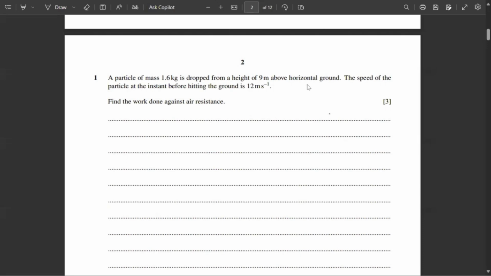Today, let's start solving the paper 2023 May June paper 42.